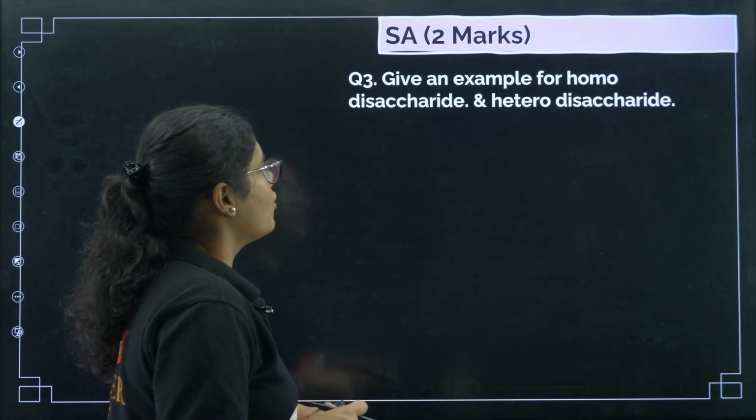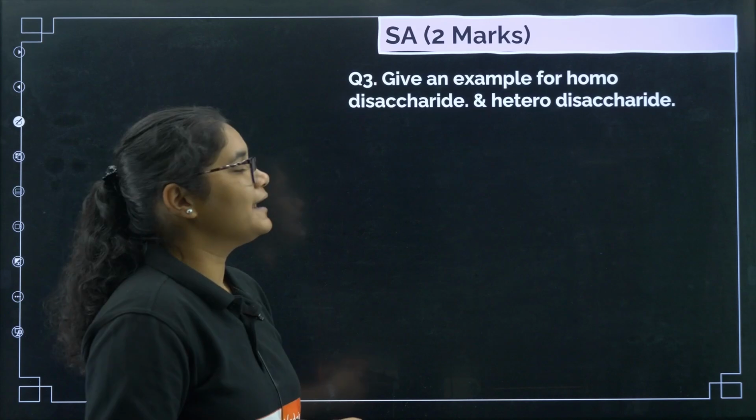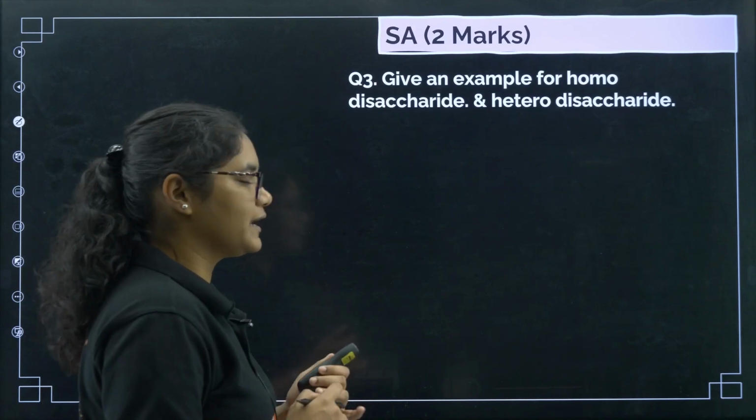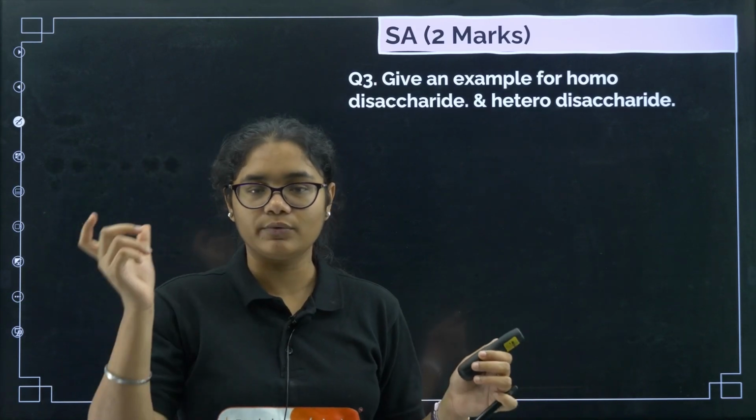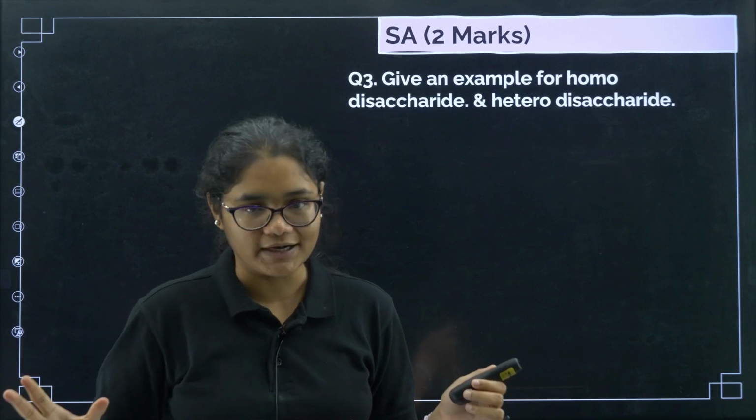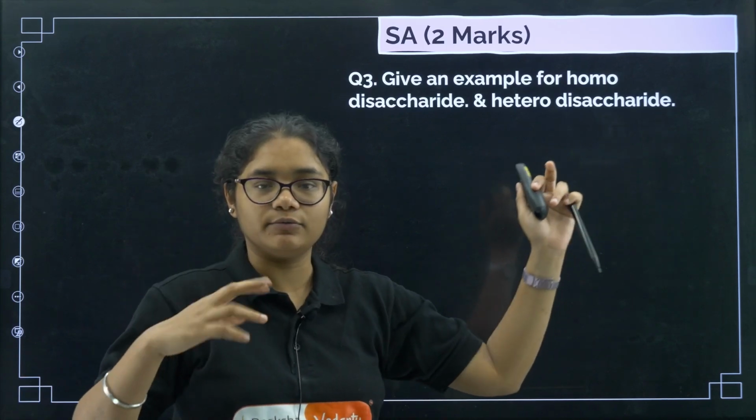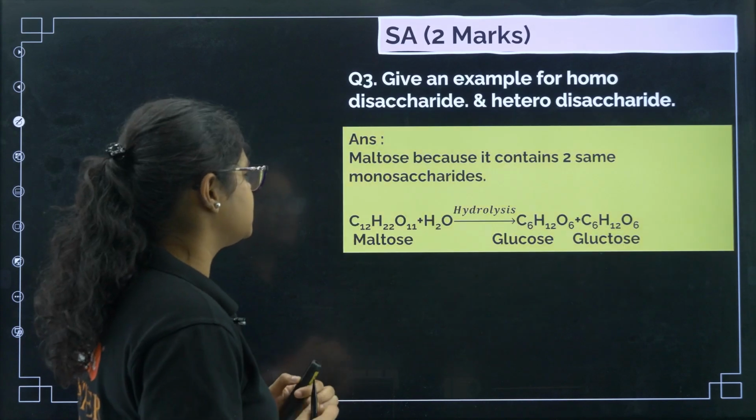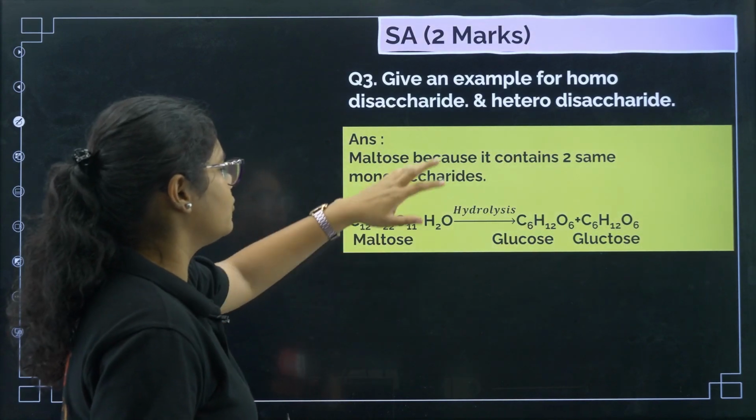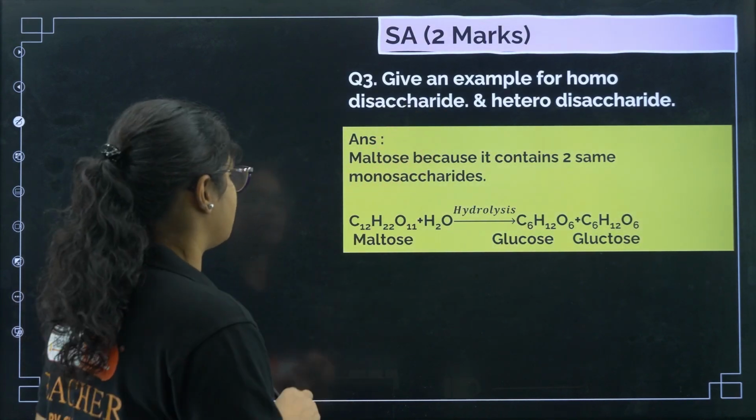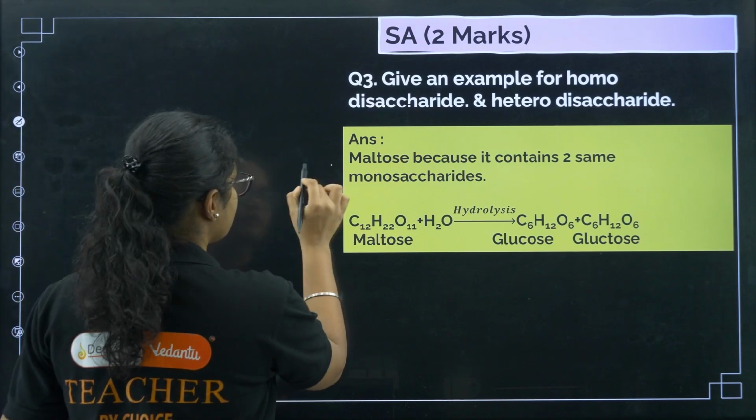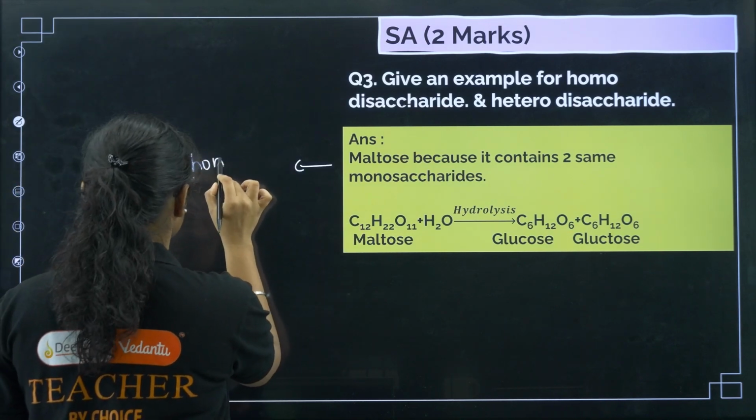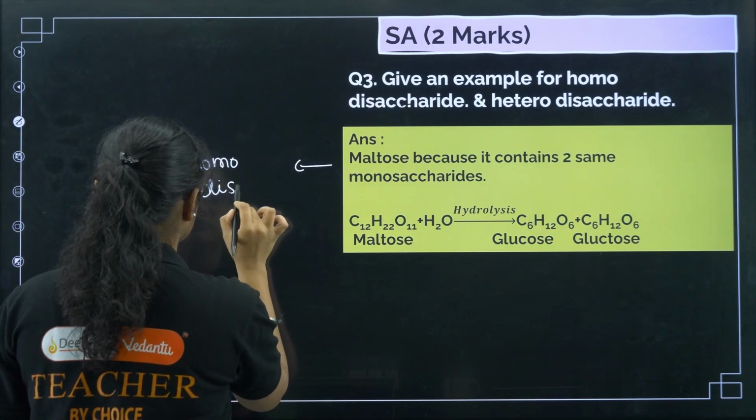Give an example of homodisaccharide and heterodisaccharide. Homodisaccharide means when you break it, you get 2 same monomer units, and heterodisaccharide means when you break it, you get 2 different monosaccharide units. Okay, this is very simple. So maltose is a homodisaccharide.